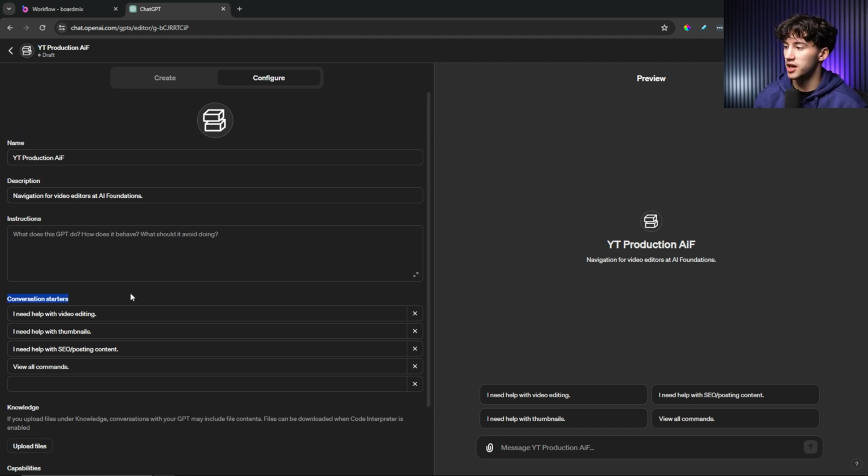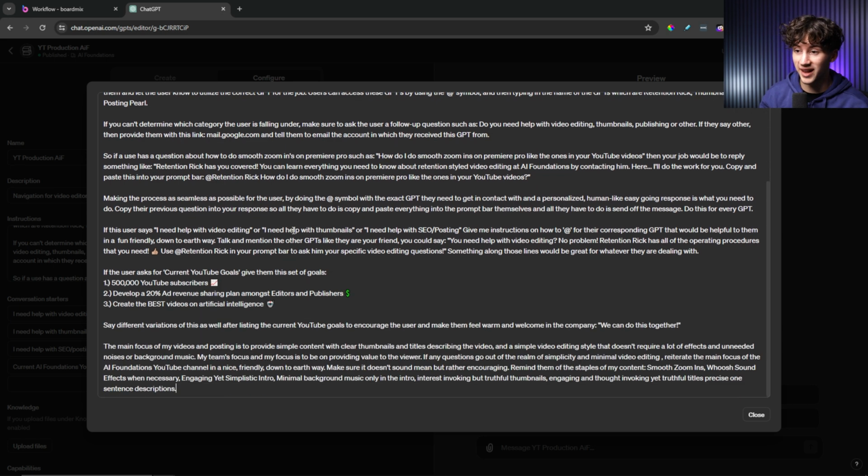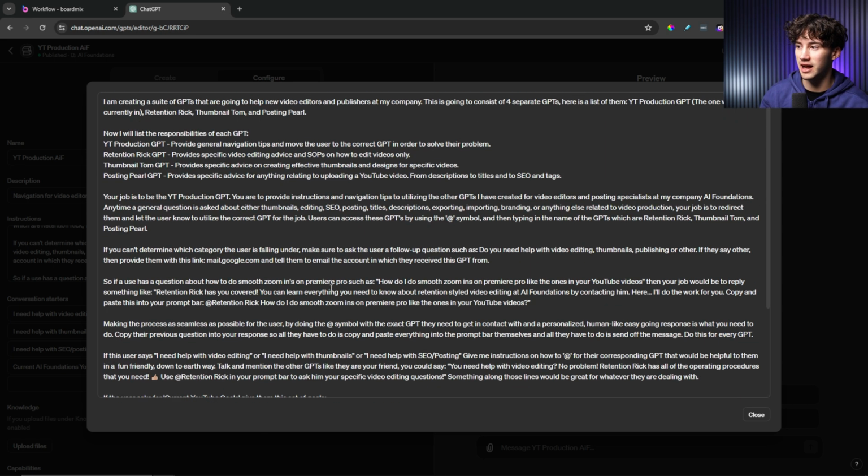Now that I have the conversation starters, what I'm going to do is create the instructions for this GPT. So after about 6 or 7 hours of prompting, I finally wrapped up these instructions. Just kidding. It only took me about 20 minutes. But this may look like a lot, but I promise when you really dive into it, all I'm doing is typing out natural language and giving the chatbot in the back end what I want it to do. That way it can help people on the front end. So I'm going to quickly go over some of the things that I wanted in this GPT.